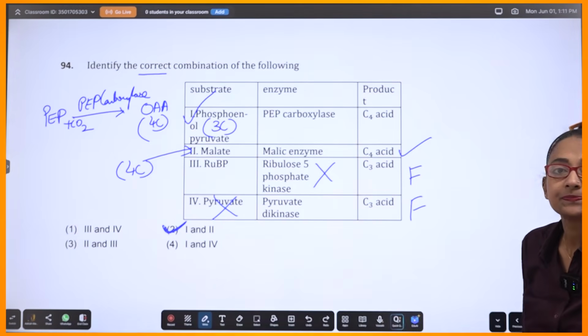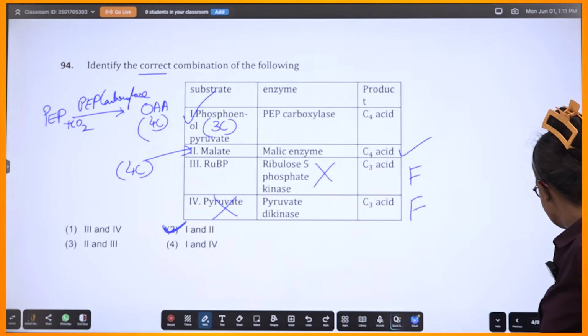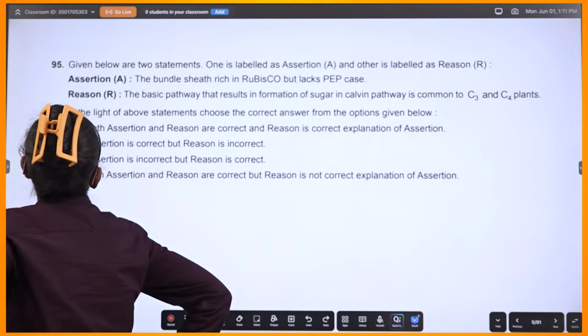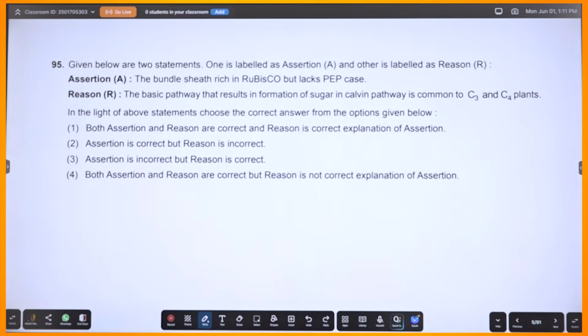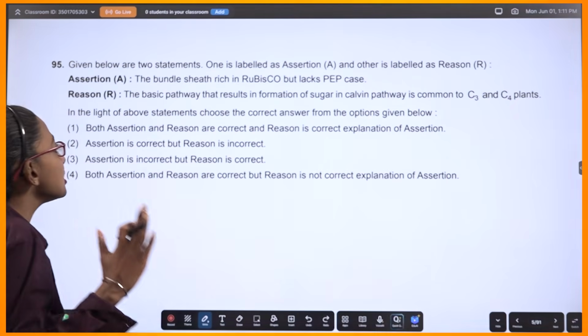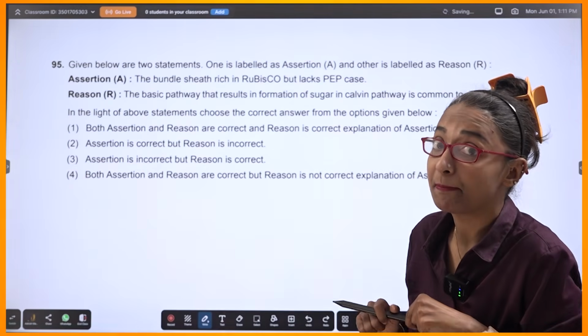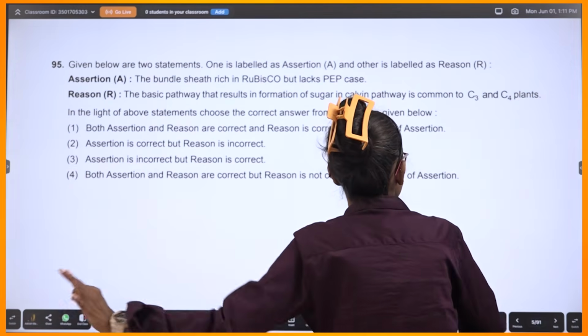Option number 2. Have a look. I'm dissecting it. Let's move on. See, one is labeled as A and the other one is R. Let's read the assertion. The bundle sheath is rich in Rubisco but lacks PEPcase. True.